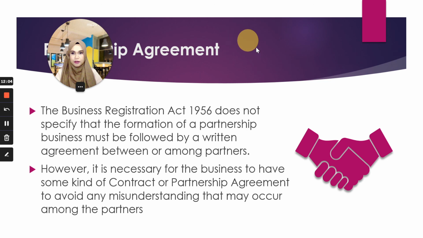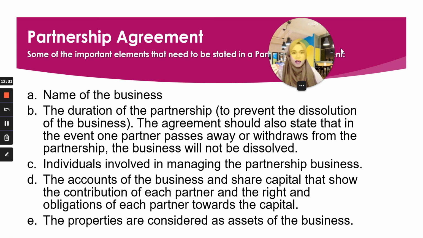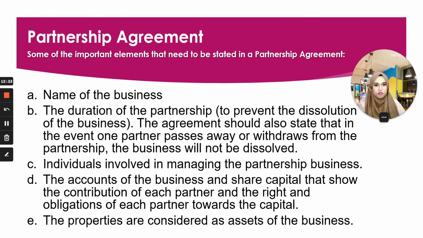Now, talking about the partnership agreement, like I told you just now, the Business Registration Act does not specify that the formation of partnership must be followed by a written agreement between partners. Okay, however, it is necessary for you to have that particular contract or partnership agreement to avoid any misconduct or misunderstanding that can occur among the partners. So these are some of the important elements that need to be stated in the partnership agreement.